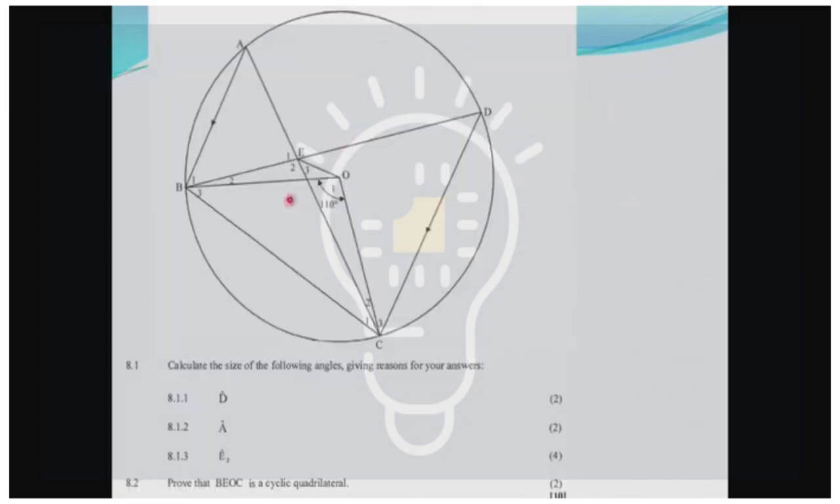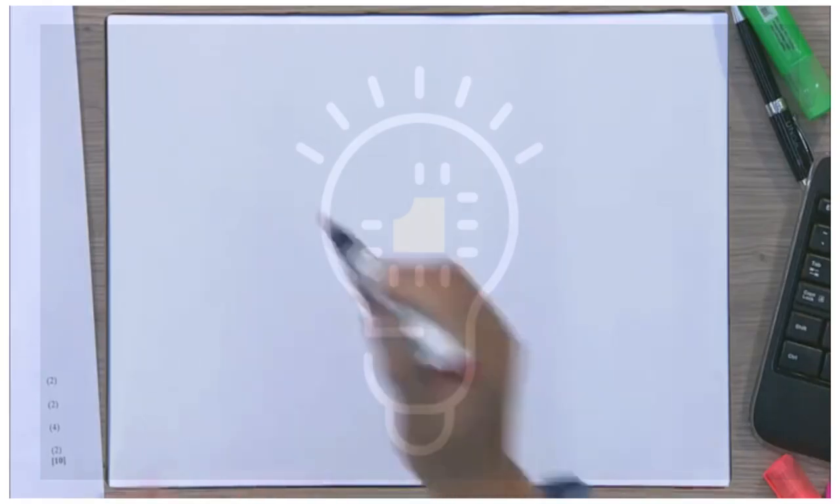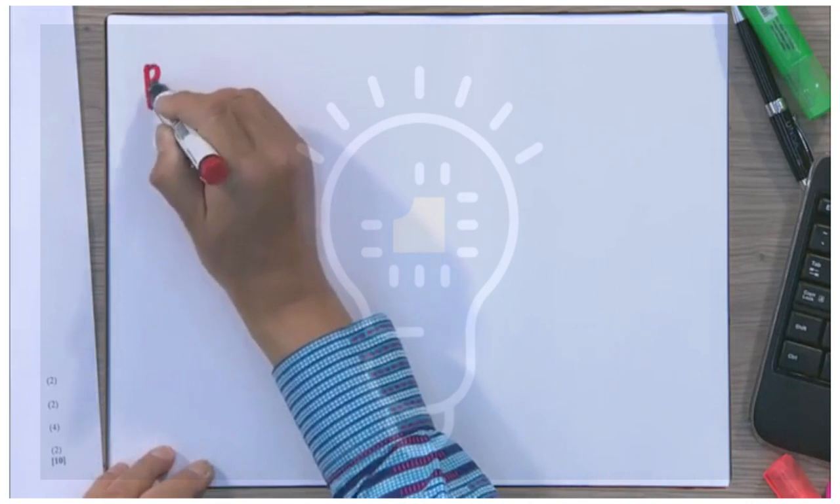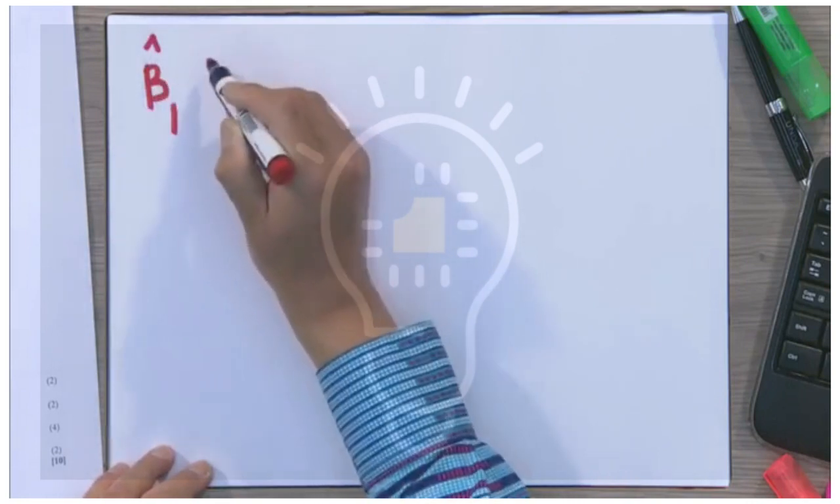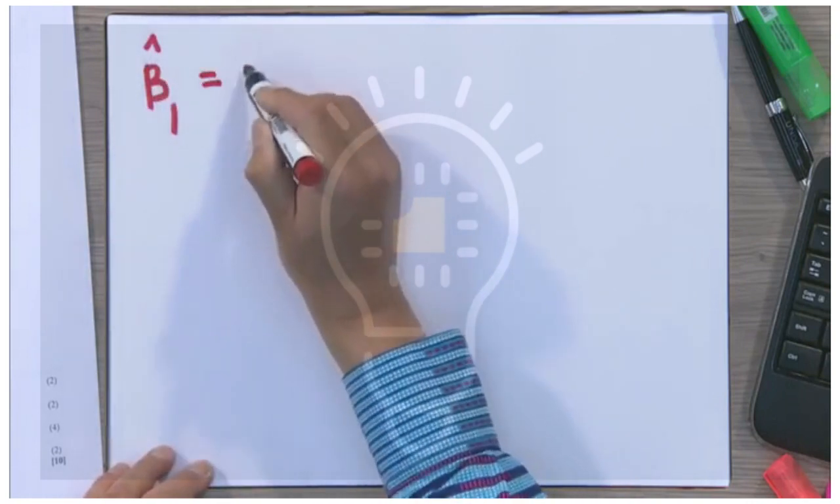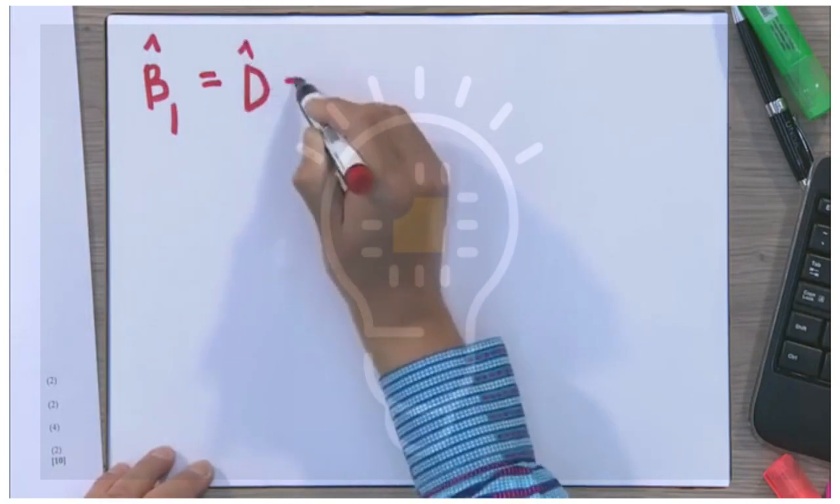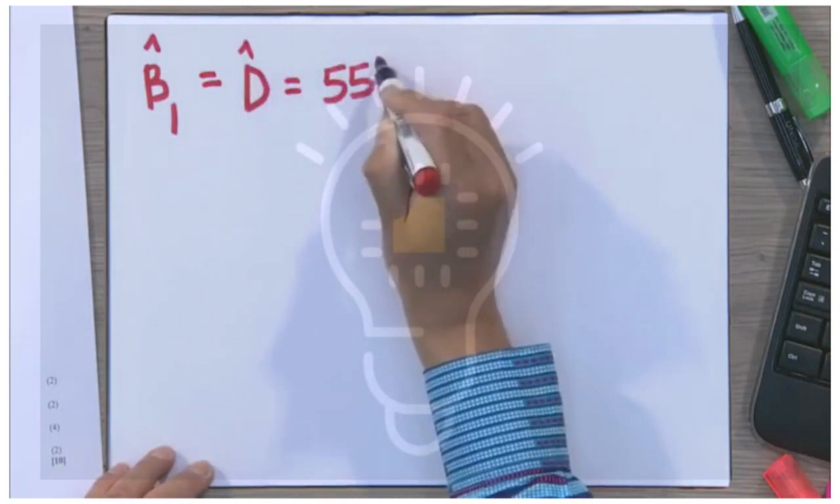Right here, there's angle E2 there. Oh dear. Now we think to ourselves, how do I find E2? Well, notice how we write that. If you look at your diagram very carefully, let's write this down. Let's start with angle B1. Angle B1 is equal to angle D, and that's equal to 55 degrees.